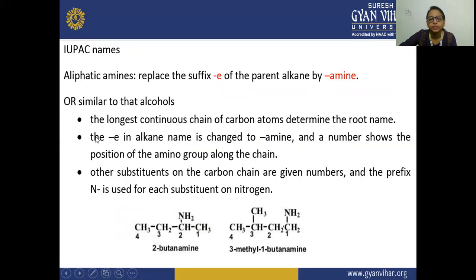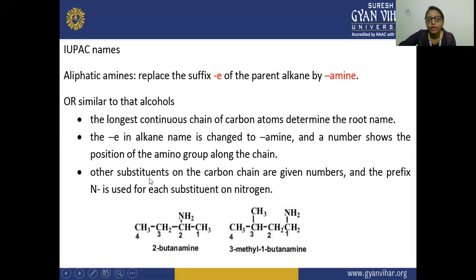Next is according to IUPAC, the aliphatic amine replaces the suffix E of the parent alkane by amine. So here the E of the alkane is replaced by amine. Here we take the example of the longest continuous chain of carbon atoms, which determines the root name. So here in this example, this is the longest chain of carbon atoms. So we are giving it the number. So the E in the alkane name changes to amine, and the number shows the position of the amino group